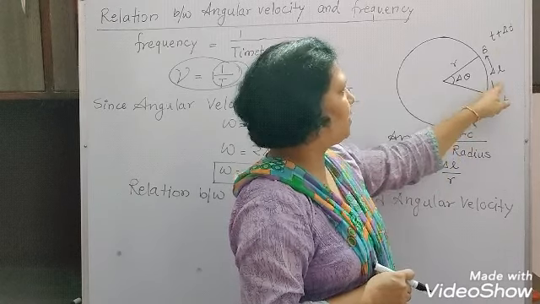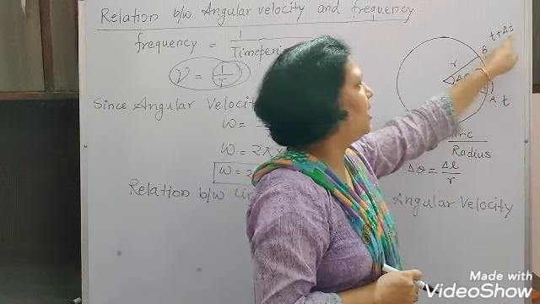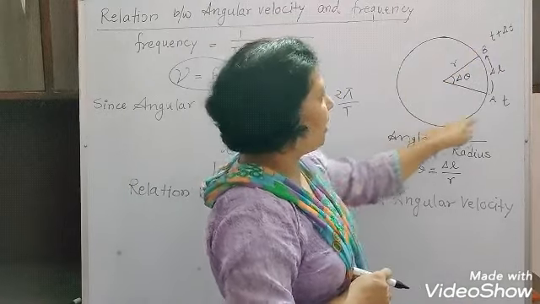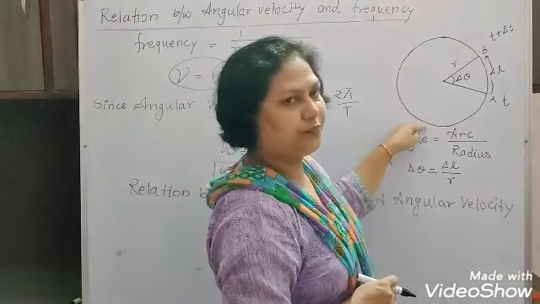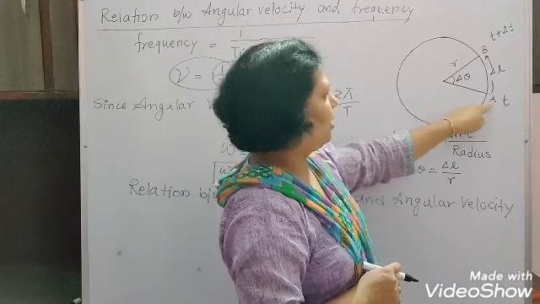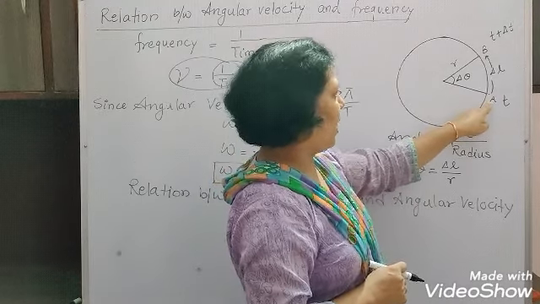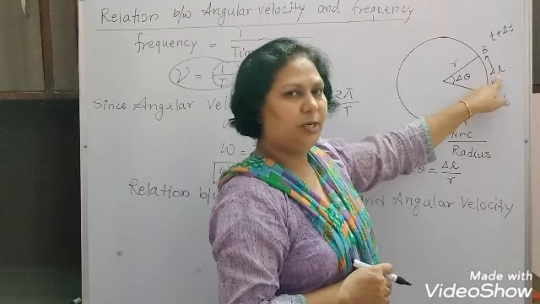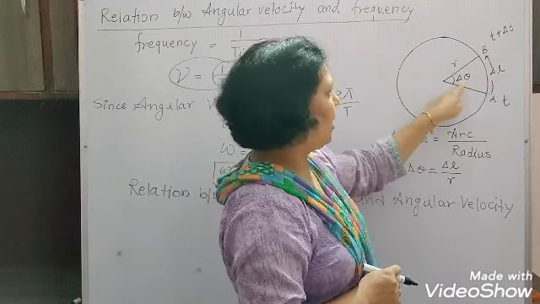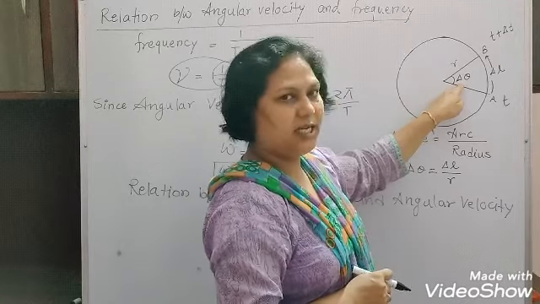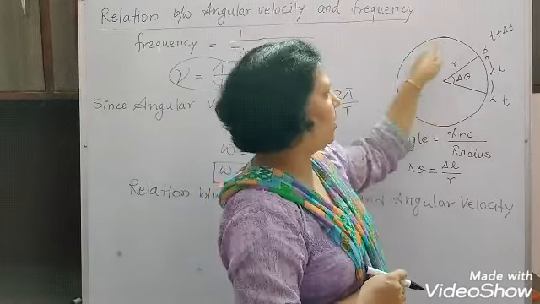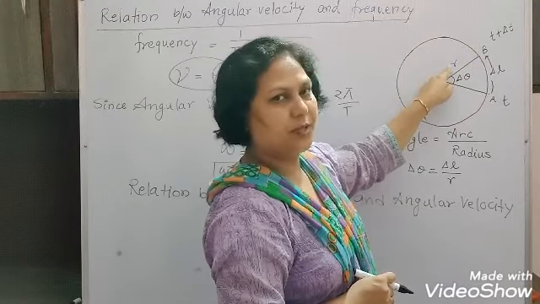Then after some time t plus del t, it reaches point B. It is revolving in this circular path, and when it goes from A to B, the linear displacement is del L and the angular displacement is del theta, and the radius of this circular path is r.